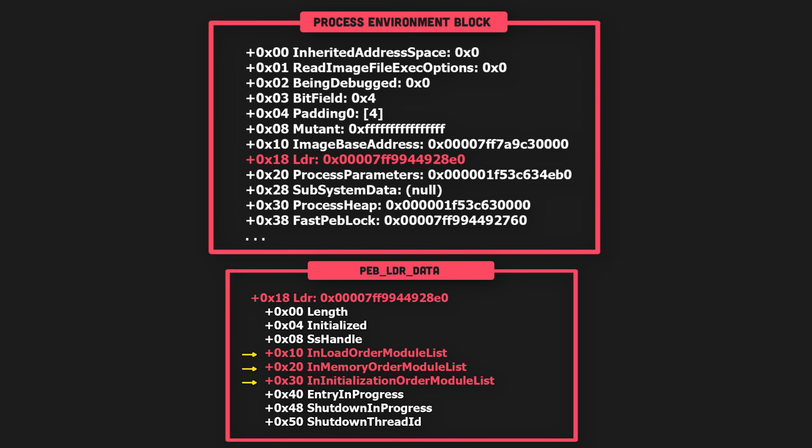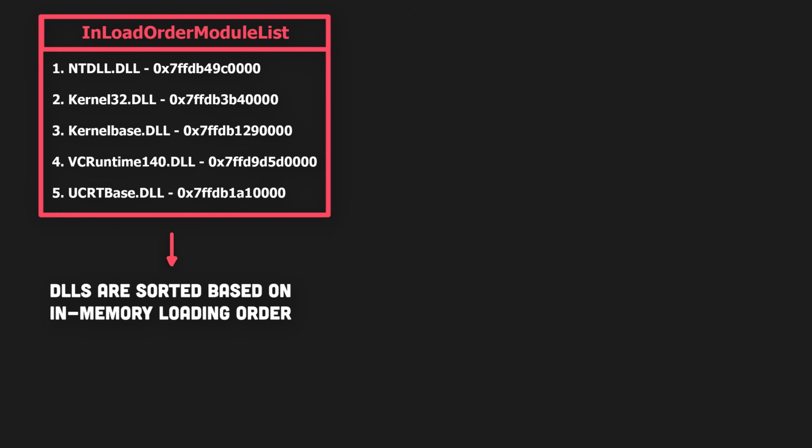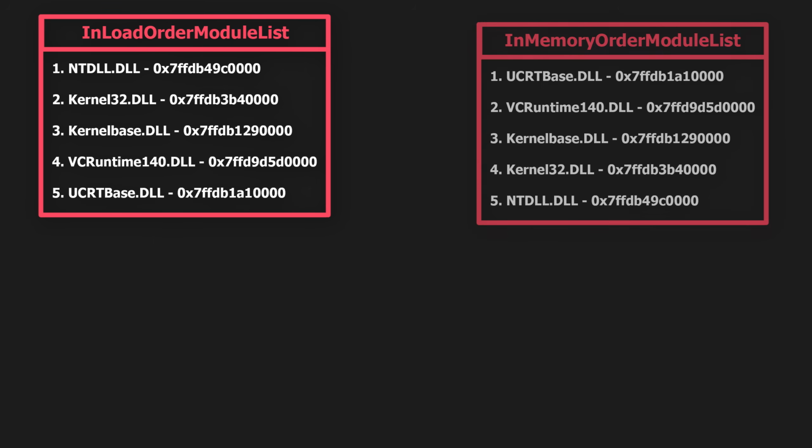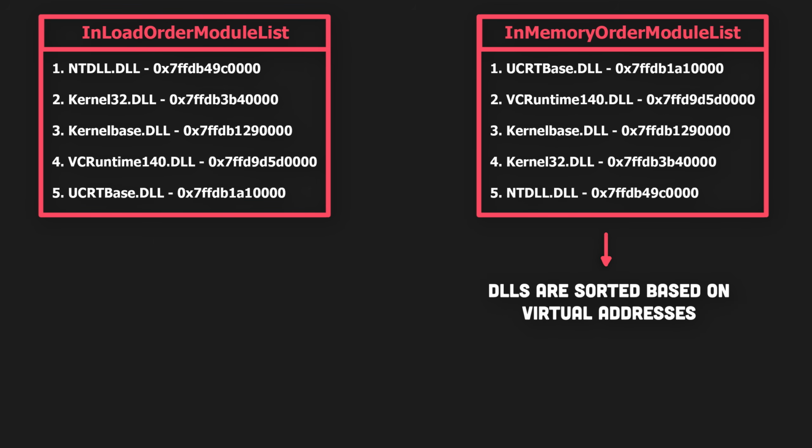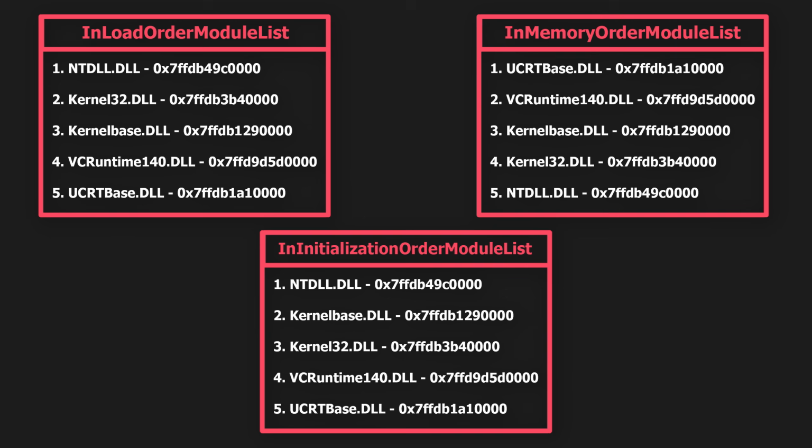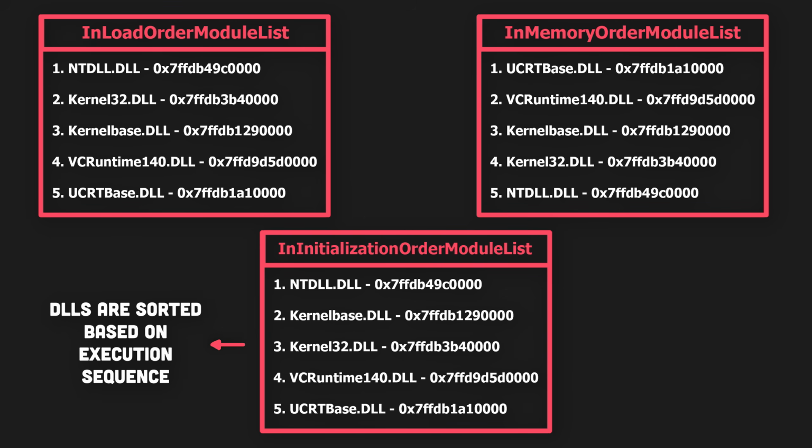This member has 3 circular doubly linked lists. These 3 lists contain information about the same DLLs. The only difference is in how these DLLs are sorted. In the first list, the DLLs are sorted based on the loading order, or the order in which the DLLs were loaded in memory. In the second list, DLLs are sorted based on their virtual addresses from lowest to highest addresses. The first loaded module is in the lowest address, and the last loaded module is in the highest one. In the third list, DLLs are sorted based on the execution sequence, or which DLL was initialized first.